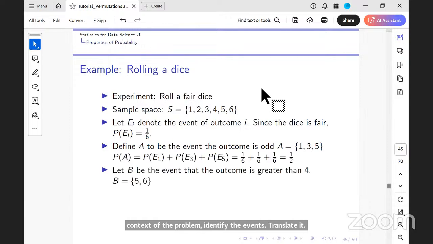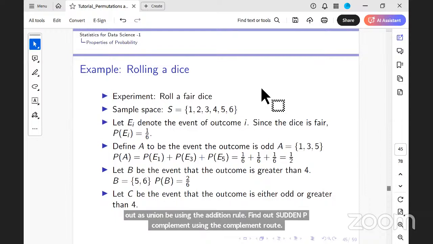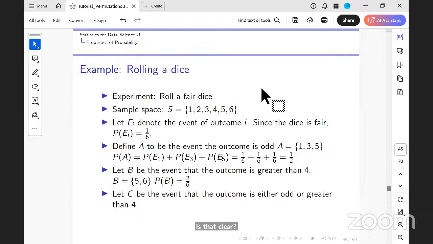B is the event that the outcome is greater than 4. What is the probability of B here? 2 by 6. C is either odd or greater than 4. What are the outcomes of C? Either odd or greater than 4. What are the outcomes?